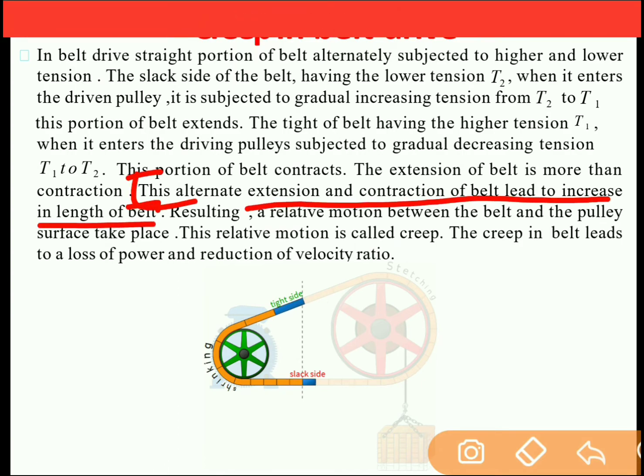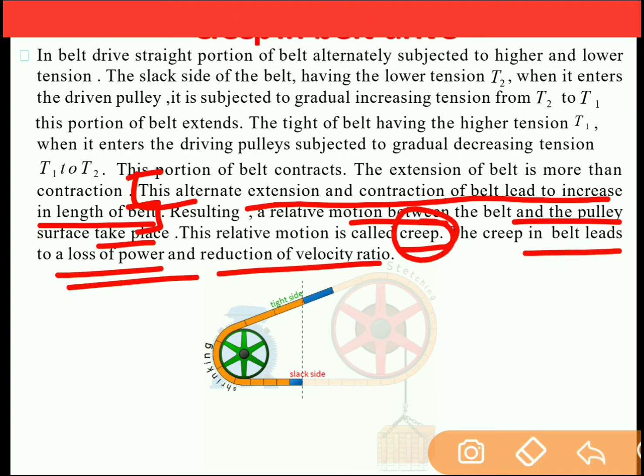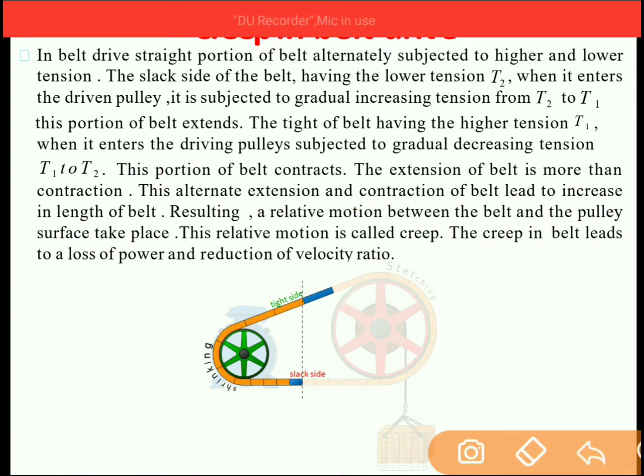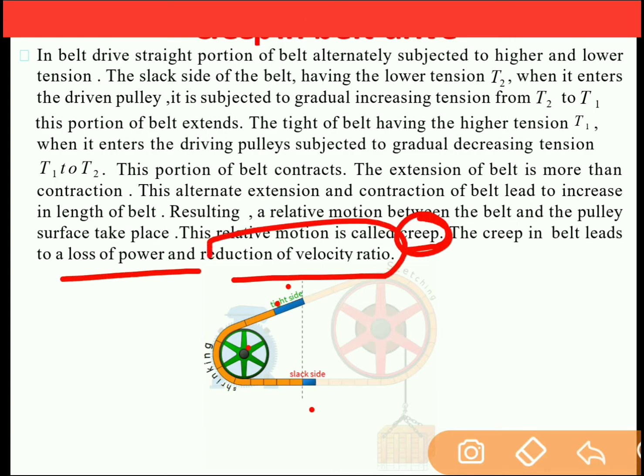This statement is very important. As a result, there is a relative motion between the belt and the pulley surface. This relative motion is considered as creep. So creep in the belt leads to loss of power and reduction in velocity ratio. As the belt gets loose with time because of alternate extension and contraction, there is a relative motion between the belt and the pulley. It may happen that the pulley will rotate but the belt will rotate at a slower speed. This relative motion is considered as creep. Creep causes loss of power and reduction in velocity ratio.